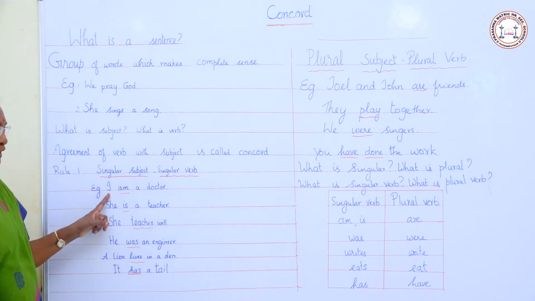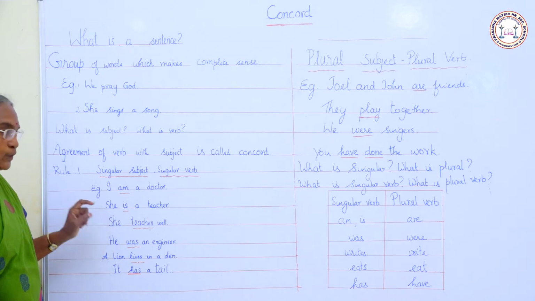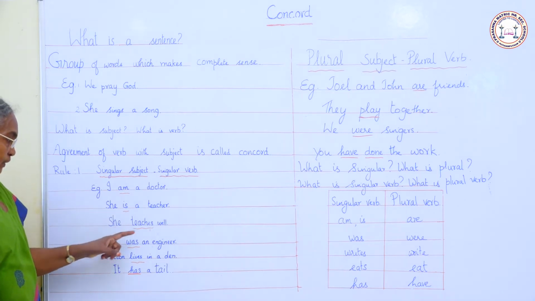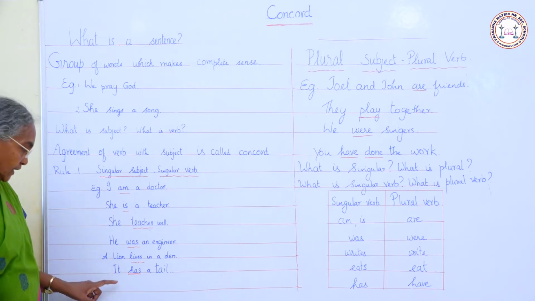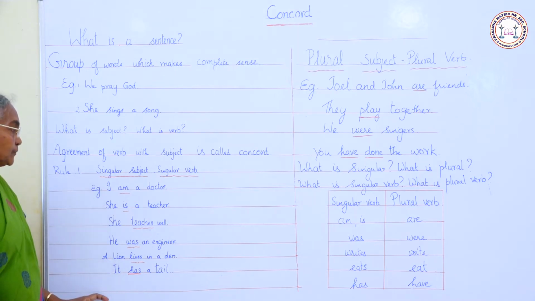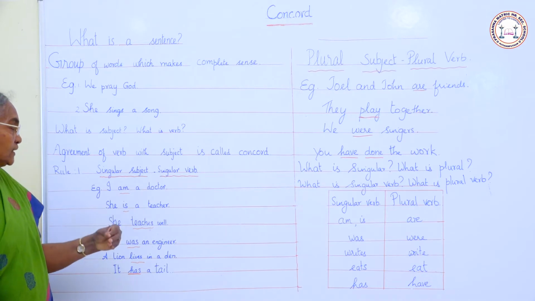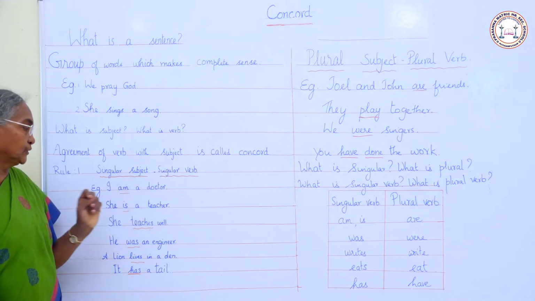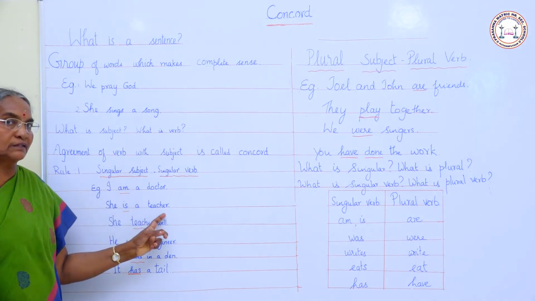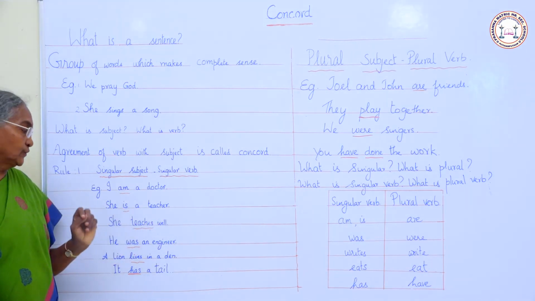I is singular, she singular, he singular, a lion singular, it singular subject. So, we add a singular verb with them. I am a doctor, am is the singular verb. She is a teacher, is is a singular verb.